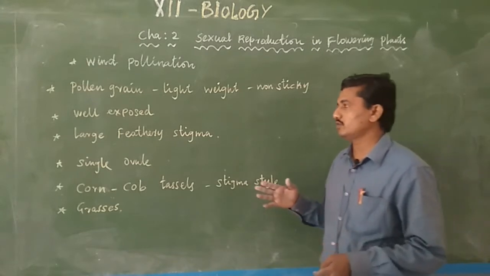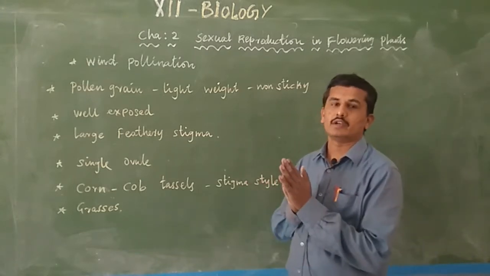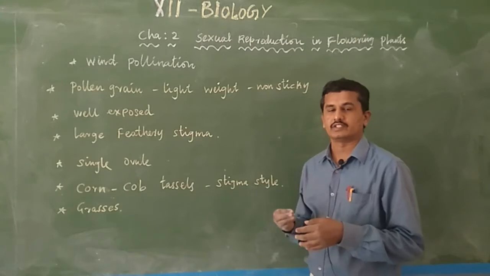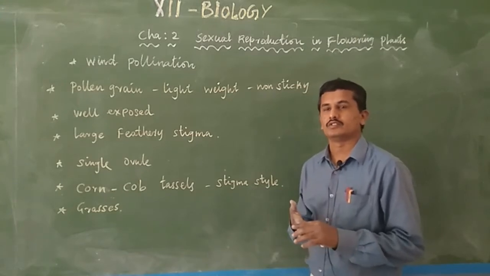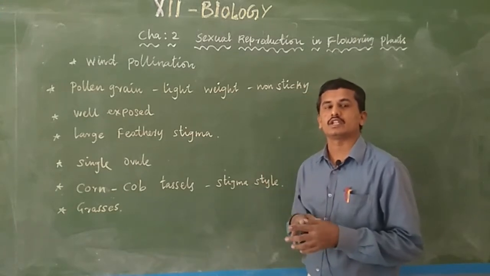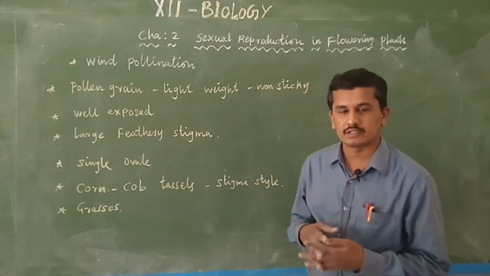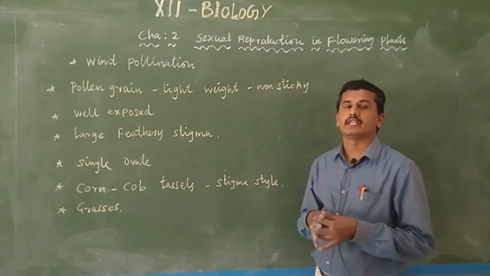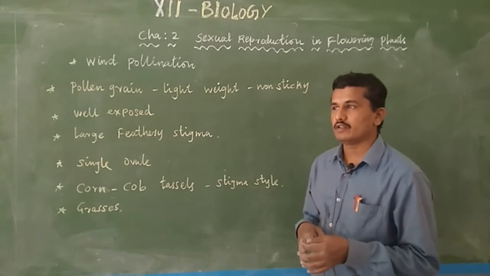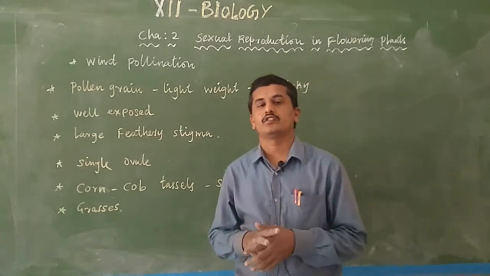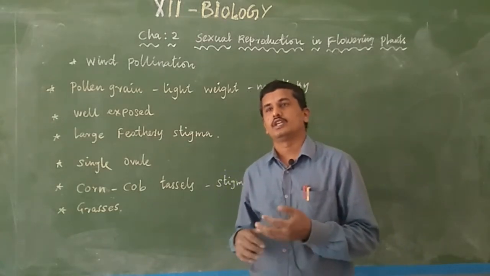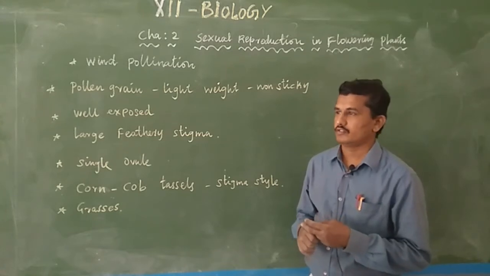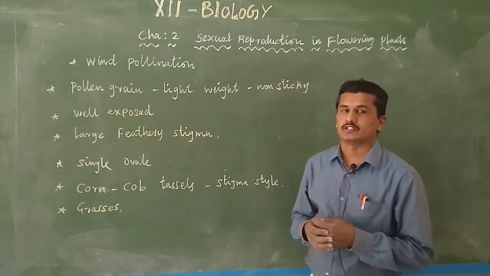The first one is abiotic agents. Normally, agents means the instrument or the structure or the organism which is useful for transferring the pollen grain from anther to stigma. These are said to be pollinating agents. Normally, you know two types of pollinating agents are present: first, abiotic pollinating agents and the biotic pollinating agents. First, we have studied abiotic agents.